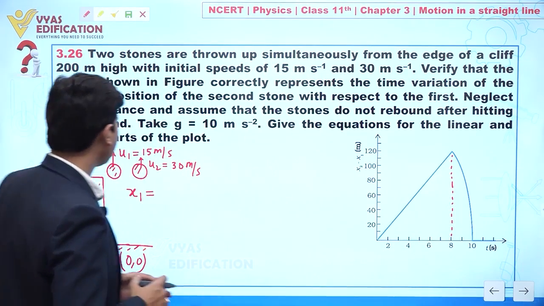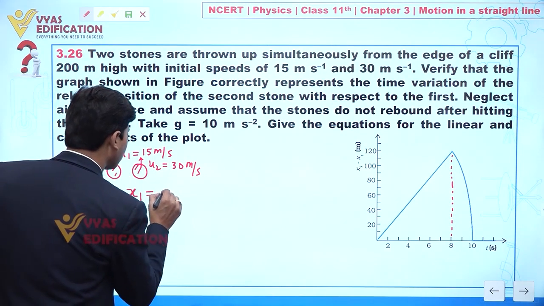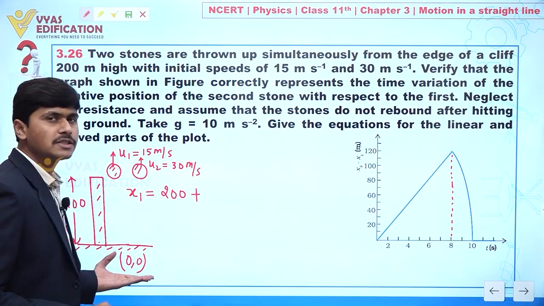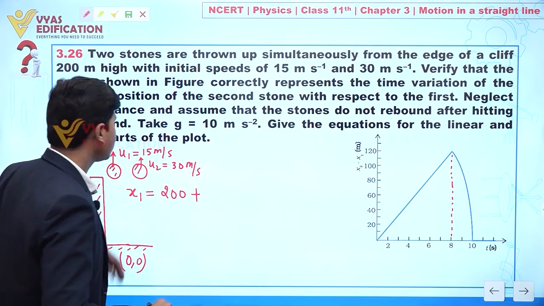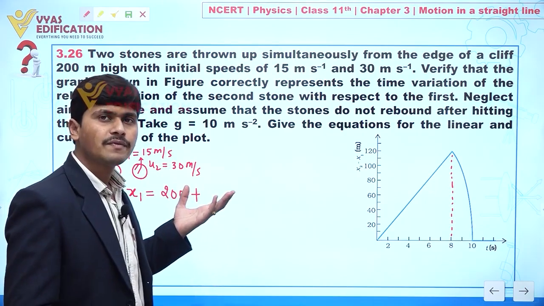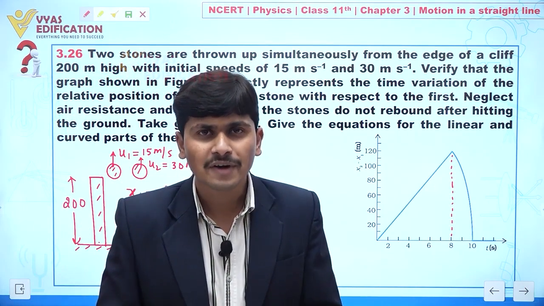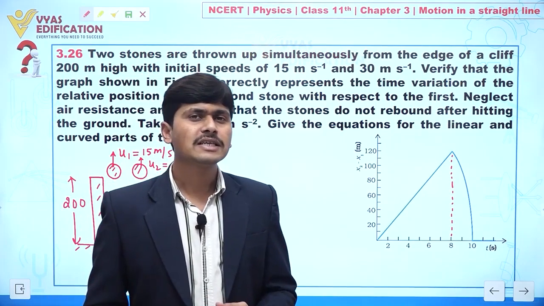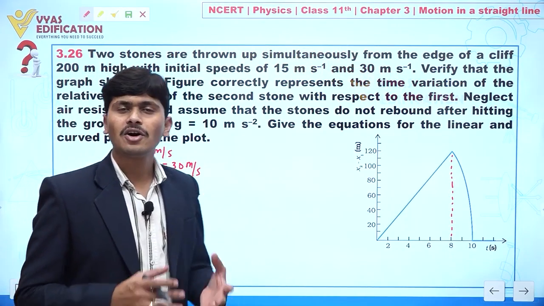So x1 is equal to what? 200 plus, because we are taking the ground as reference. Now whenever we are throwing an object in vertical upward direction, it will move under the influence of gravity, and constant acceleration will act on that body.